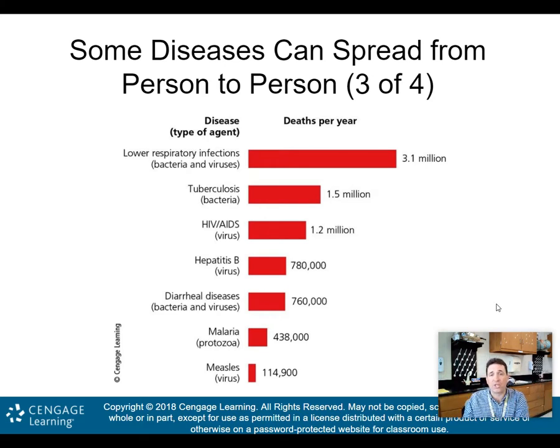All right, tuberculosis comes in number 2, HIV and AIDS number 3, hepatitis 4, diarrhea diseases caused by either bacteria or virus. Then you have malaria, which is actually a protozoa, and then you have the measles there at the bottom, which is a virus. So again, obviously, it's those lower respiratory infections that get most of us. That's your flu. And that's as well your COVID-19. I would consider that a lower respiratory infection. Obviously, COVID-19 is caused by a virus, not a bacteria, but there are bacteria out there that can cause lower respiratory infections as well.